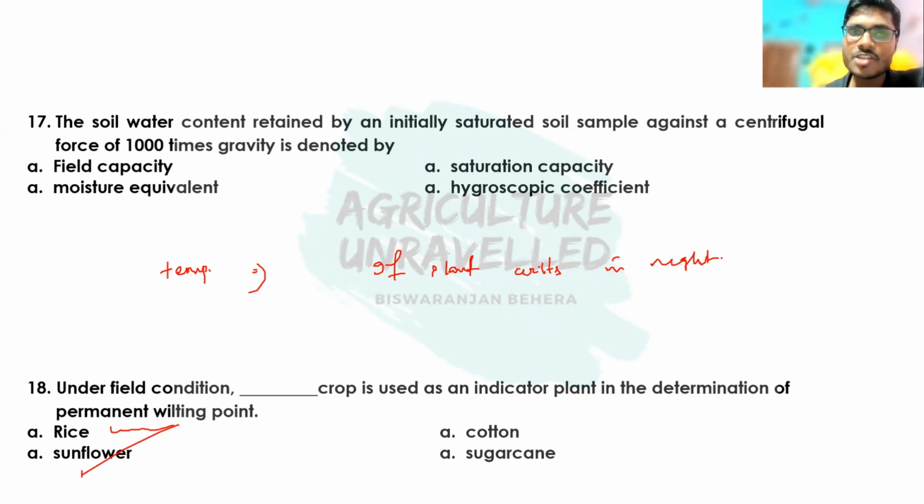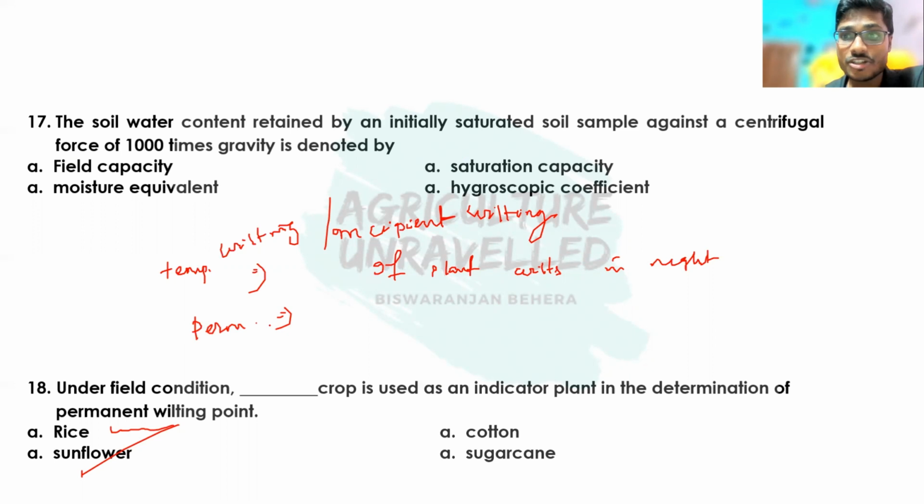This type of wilting is known as temporary wilting or incipient wilting. Then what is permanent wilting? Permanent wilting is the point at which the plant wilts and does not recover even under night condition or even in a humid chamber. If we place the plant in a humid chamber also, that plant will not recover. So we will know that this is the point at which permanent wilting point is achieved.